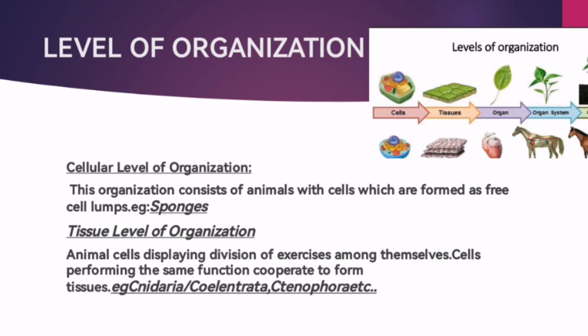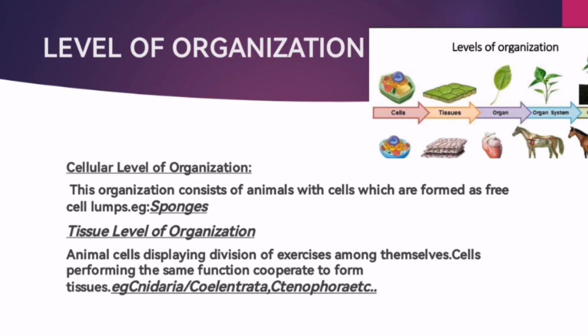Next, the tissue level of organization. Tissue level of organization means that the same cells performing the same function come together to form a tissue. For example, epithelial tissue is used for the protective layer. Connective tissue is used for connecting: a tendon connects bone with muscle, and a ligament connects bone with bone.